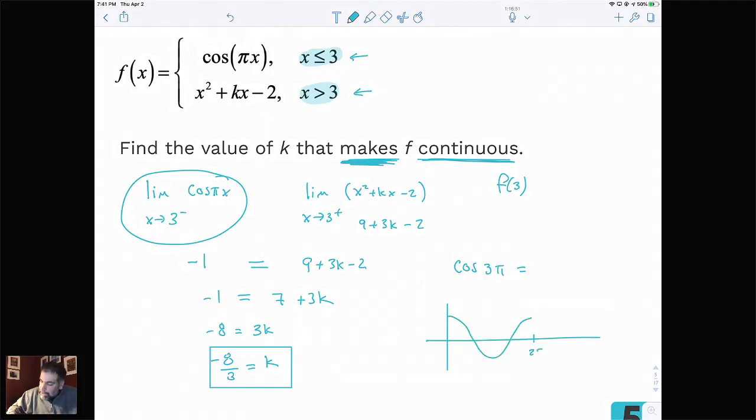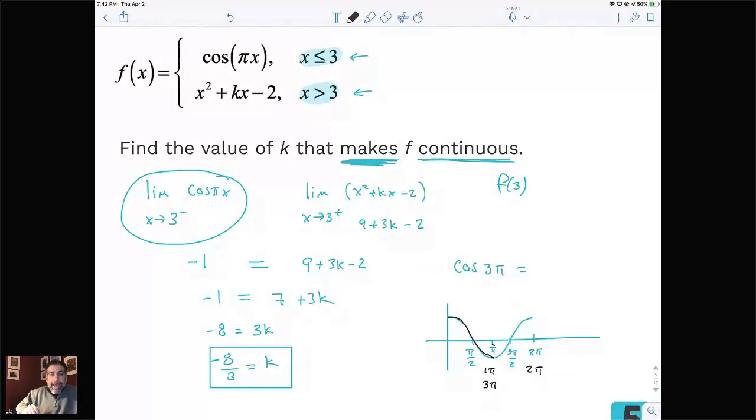If we think about the graph of cosine, we know between 0 and 2 pi, that's the graph of cosine. So if I'm looking for the cosine of 2 pi, well, this is 1 pi right here. This is 2 pi right here. We're going to continue again and retrace to get to here. And that means this is going to be the same answer for 3 pi. Okay. So I hope that makes sense for everybody.